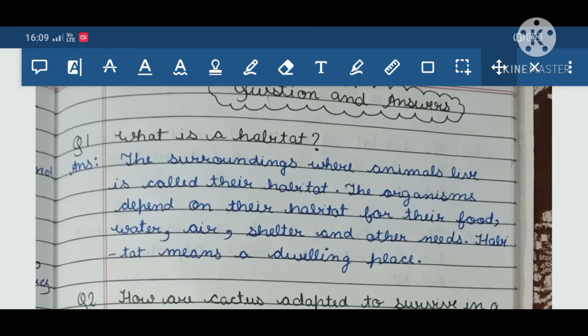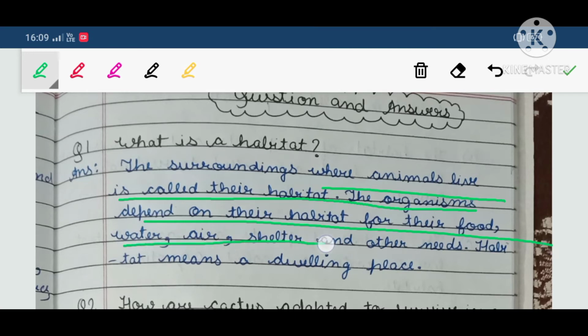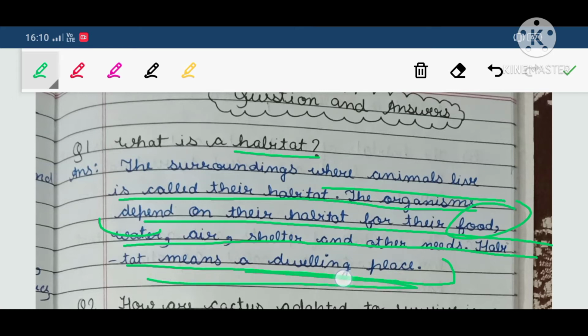What is a habitat? The surroundings where animals live is called their habitat. The organisms depend on their habitat for their food, water, air, shelter, and other needs. Habitat means a dwelling place. As we have also done in the keywords, habitat is where they can easily get food, water, air, shelter, and other needs. Habitat is also known as a dwelling place.